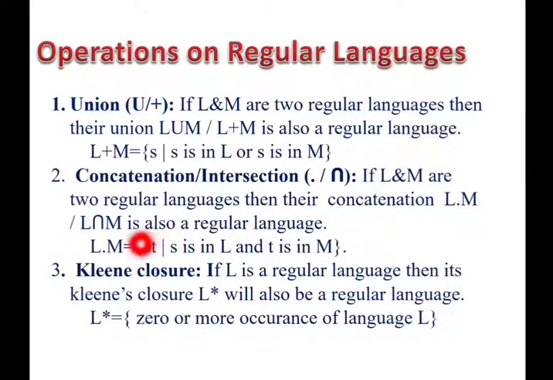The resultant language will have strings that are formed by combining the strings taken first from L then from M. Next is Kleene closure on L, written as L star, which indicates that the strings in language L can repeat 0 or more times.